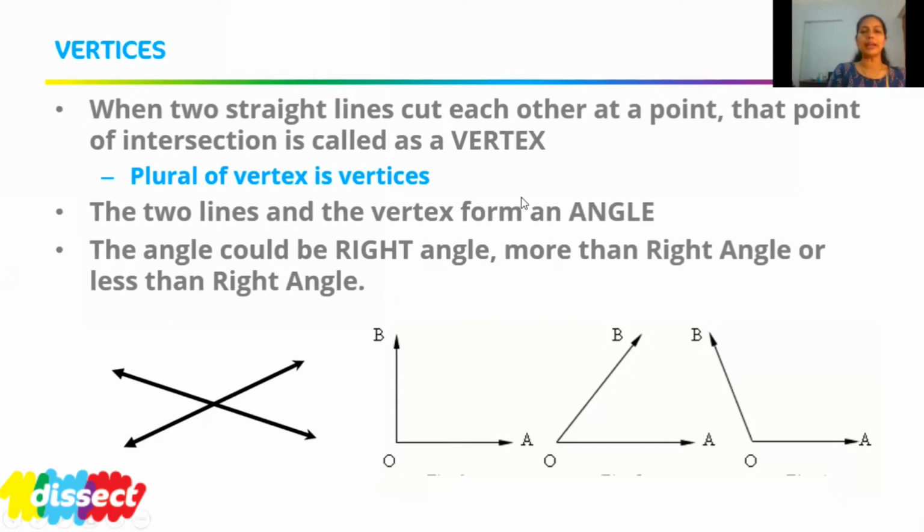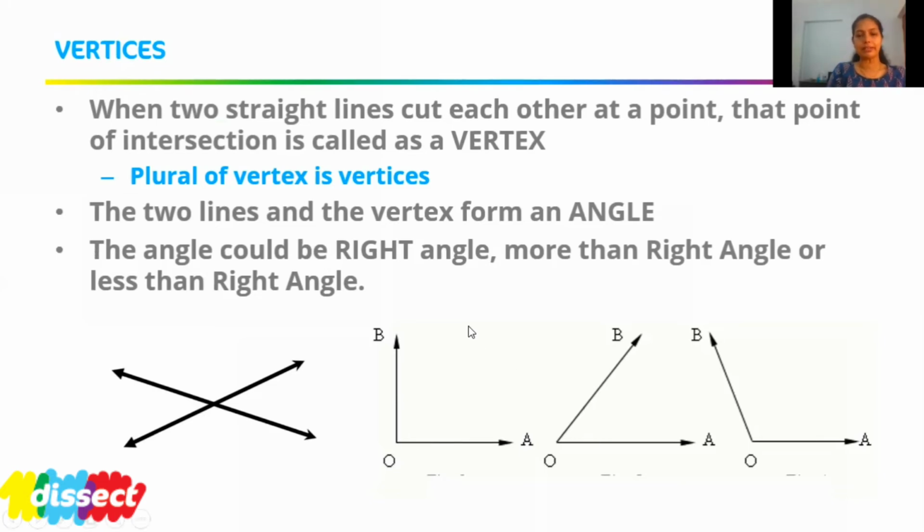So the two lines and the vertex form an angle, correct? These two lines are intersecting at this point and so many angles are formed. When any two straight lines intersect at one point, an angle is formed. If two straight lines connect like this, perpendicular to each other, we call it a right angle.